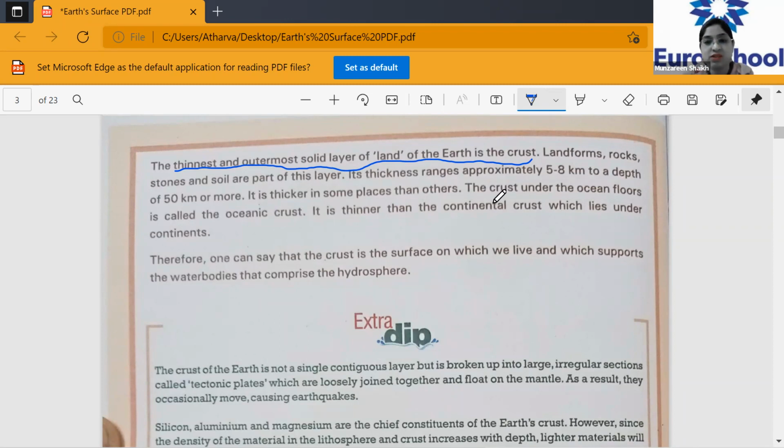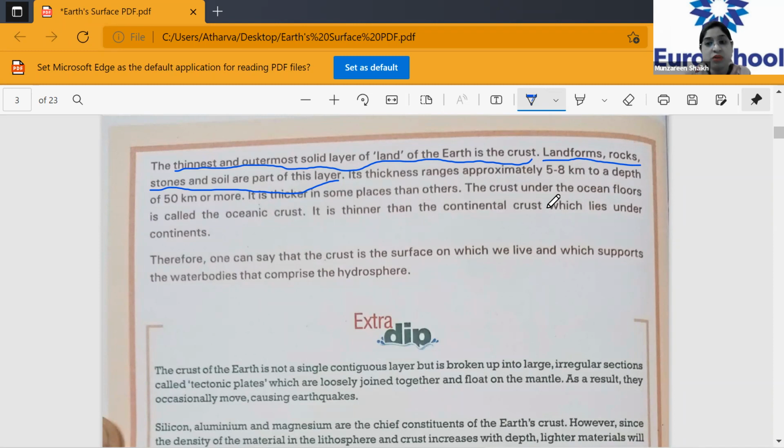Now, what is the thickness of this particular layer? It is almost 5 to 8 kilometer depth and of 50 kilometer or more. Okay, you can underline this also. Landforms, rocks, stones and soil are included in this layer, which is the outermost layer. Now, it is thicker in some places than others. So it varies. In some places this layer will be very thick, and in some places it won't be that thick, so the depth won't be so much.